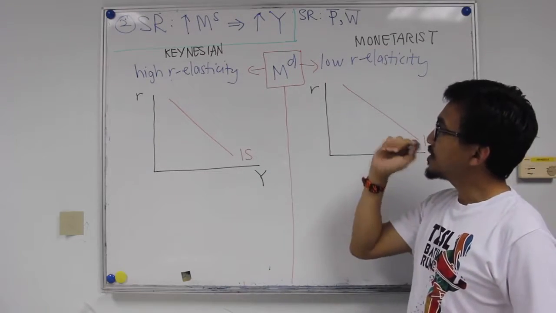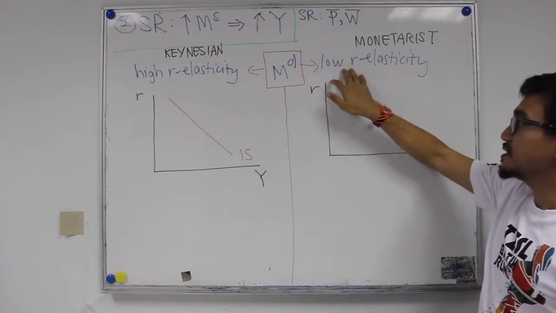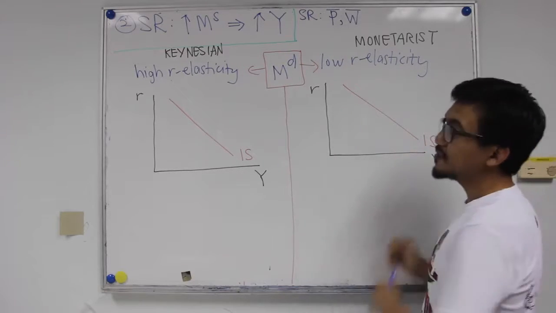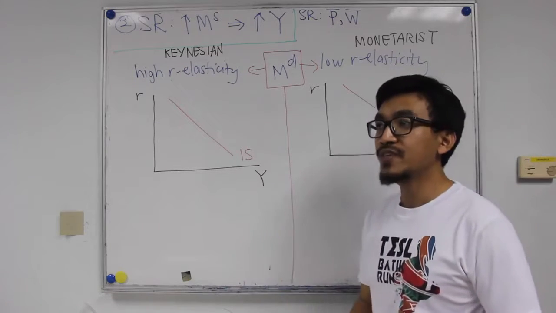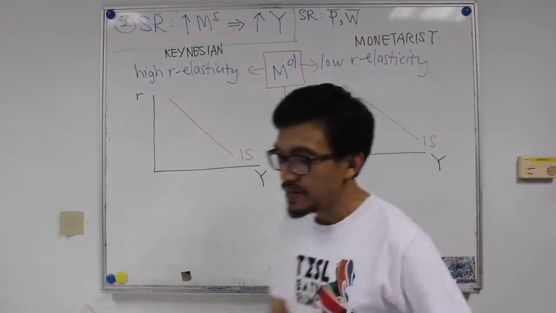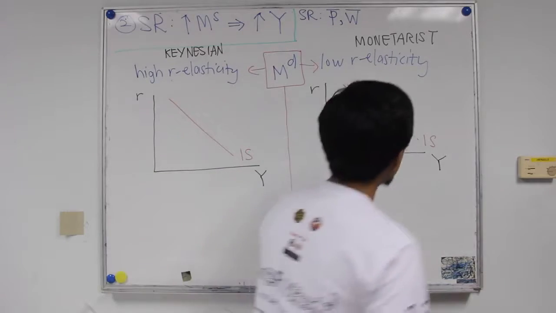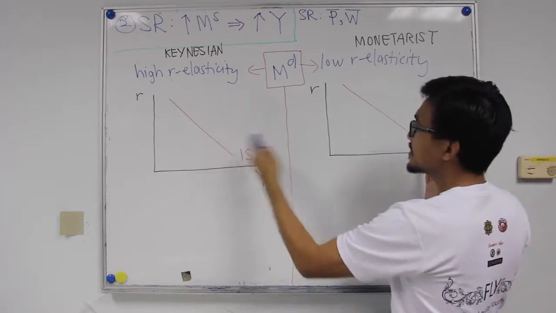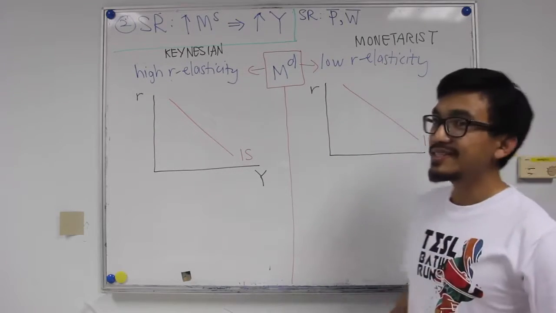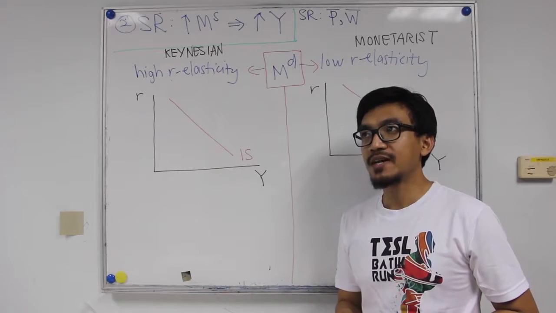According to monetarists, the money demand function is not sensitive to interest rate. So how will that affect the slope of the LM curve? For the sake of comparison, we're also going to look at the Keynesian side here, but let's focus on the monetarists. I have drawn the same IS curve in both cases. In the monetarist case, since money demand is less sensitive to interest rate, how would the slope of the LM curve be like?